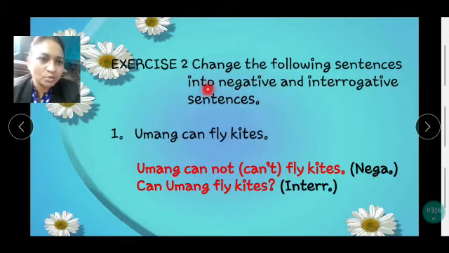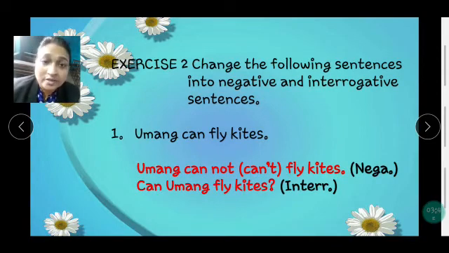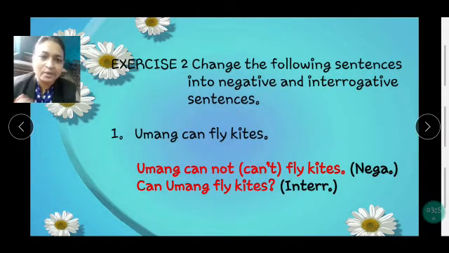Now let's do exercise 2. Change the following sentences into negative and interrogative sentences. Children, when you have modal verbs or auxiliary verbs, it is very easy for you to make interrogative sentences because you just have to pick out that particular word and bring it in front. For example, Umang can fly kites. Now here the modal verb is can. So just bring that can to the beginning. So, can Umang fly kites? And don't forget to put the question mark. That is the interrogative sentence.